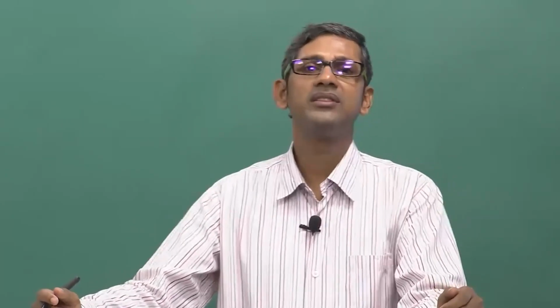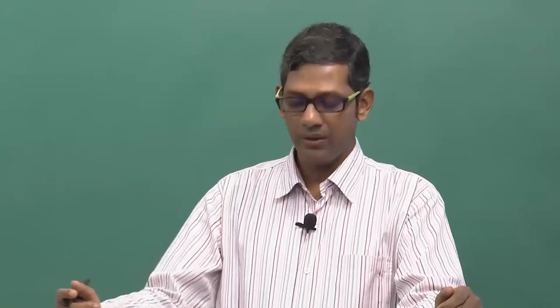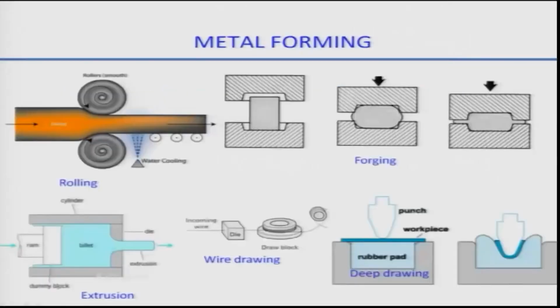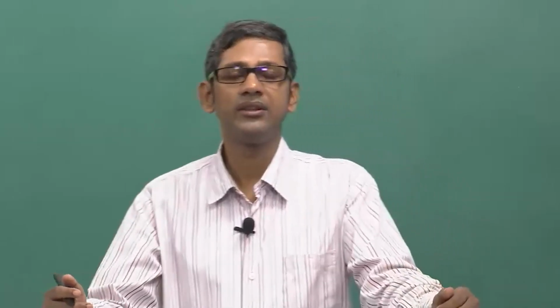But the phase transformation is different here in the sense that this is mainly due to the defect structure in the material. So before we go into these things, we should first discuss how defect structure actually forms during deformation of a material. Most of the materials in this world are prepared in the final form after different types of deformation. So we use techniques which allow us to prepare these final products. They can be either rolling or forging, extrusion, wire drawing or even deep drawing or many other things.